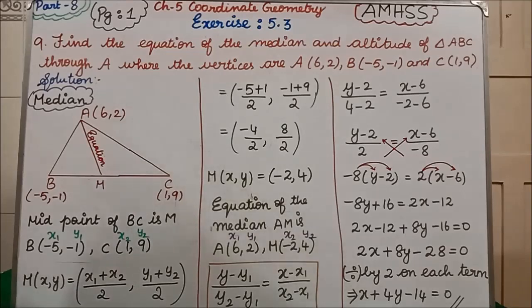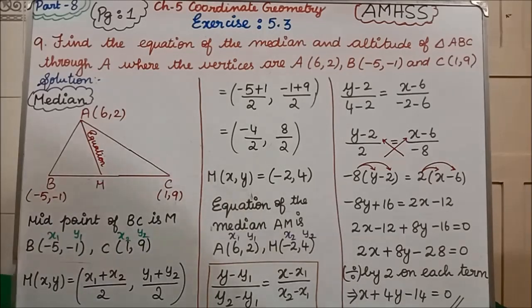Shall we start now? Since M is the midpoint of BC, we can apply the midpoint formula. Students, listen carefully, this problem is very important. B point we know, (-5, -1). C point is (1, 9).